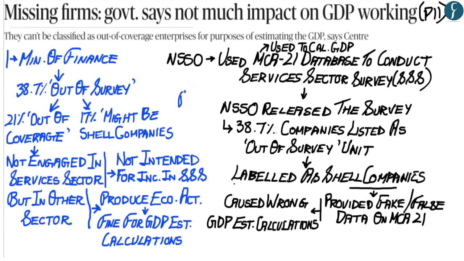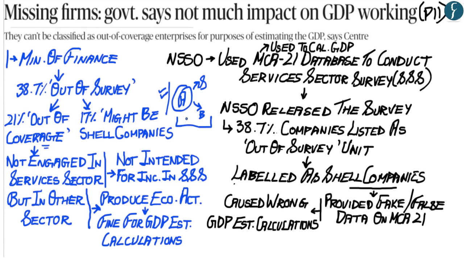Now again, let us take the example of company A. This company had mislabeled itself as working within the services sector, but was working within the manufacturing sector by producing bicycles. Now according to the Ministry of Finance, this company A should not be included within the services sector survey of NSSO, and it's therefore an out of coverage company, meaning that it should not be covered within the services sector survey of NSSO.